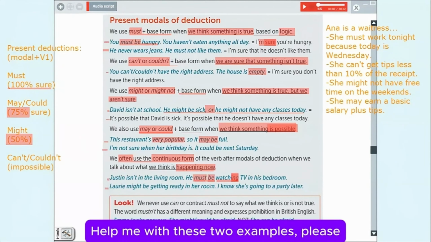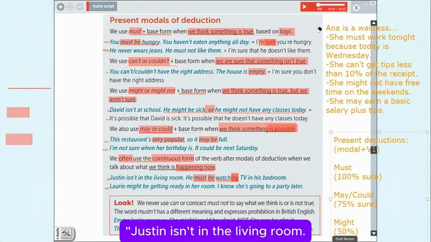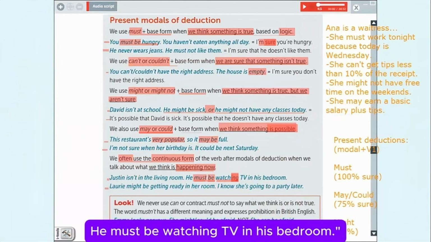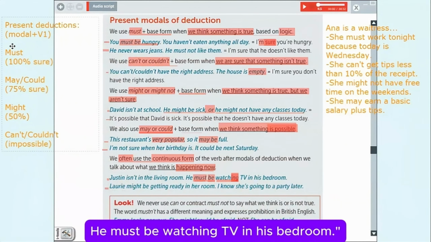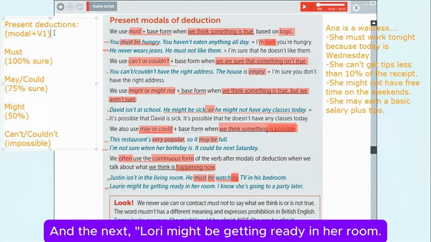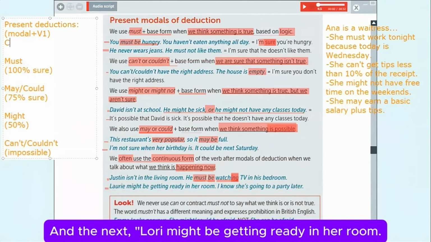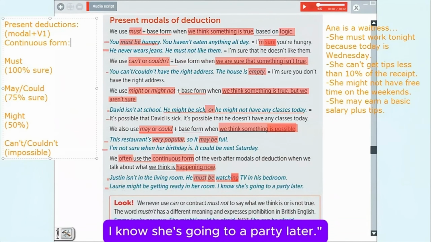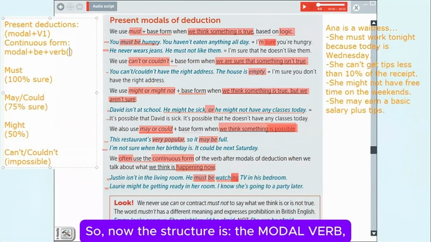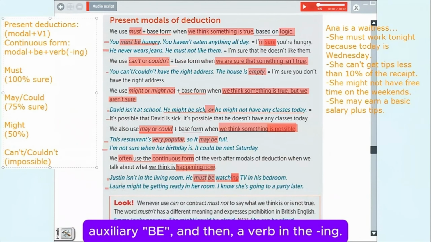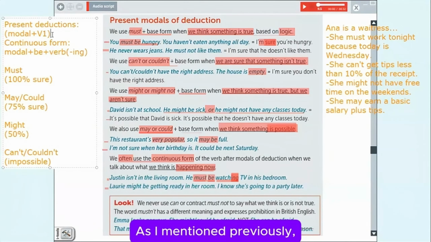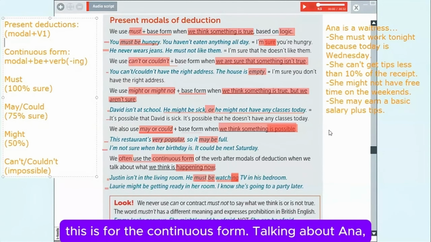Help me with these two examples, please. Okay, Justin isn't in the living room. He must be watching TV in his bedroom. And the next, Lori might be getting ready in her room. I know she's going to a party later. So now the structure is the modal verb, auxiliary be, and then a verb in the ing. As I mentioned previously, this is for the continuous form.